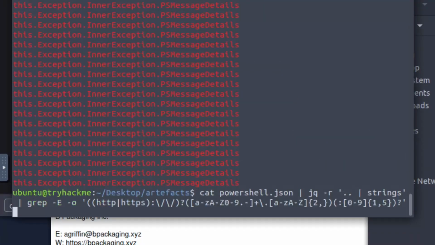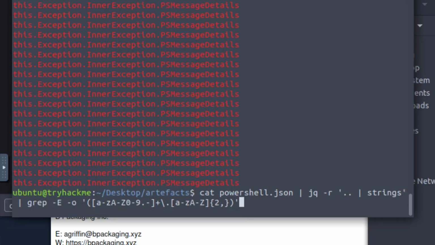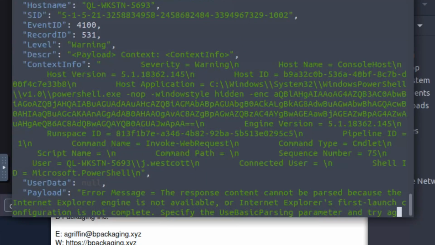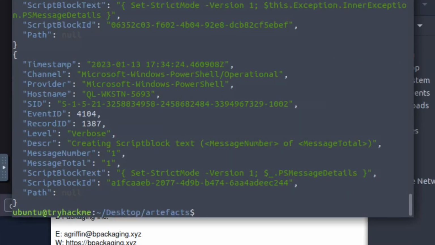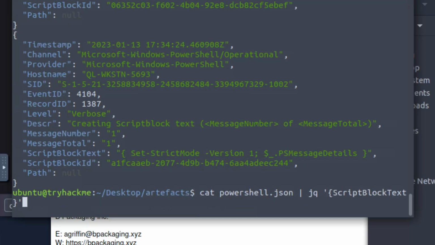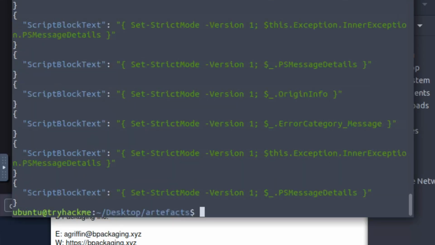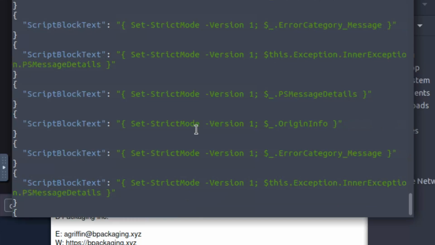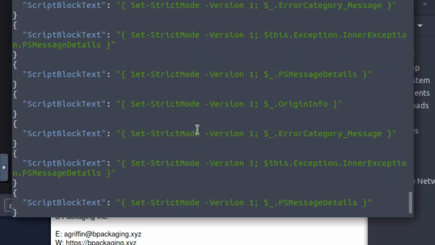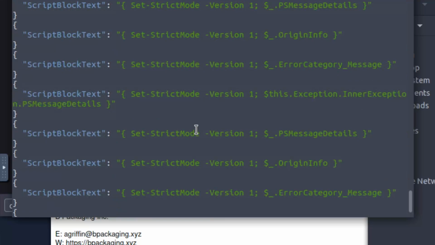I'm going to start from the very first command that you already saw. You saw me pull the information from the entire JSON file, which is what this looks like right here. The very next thing I did was look only at the script block text portion, maybe it would find me some interesting information. It did find interesting stuff, but again it was still too much output. To manually sift and sort through this is going to take literally forever. So I was like, okay, I'm not going to do that.